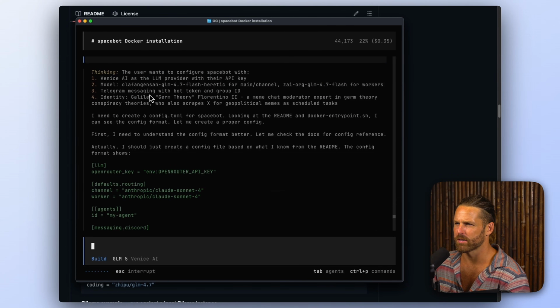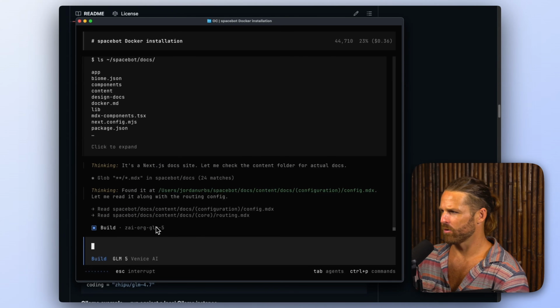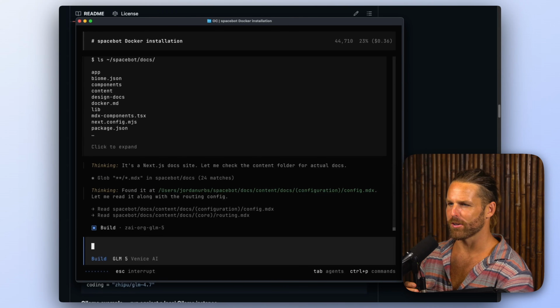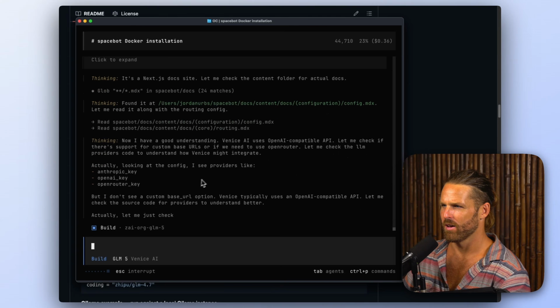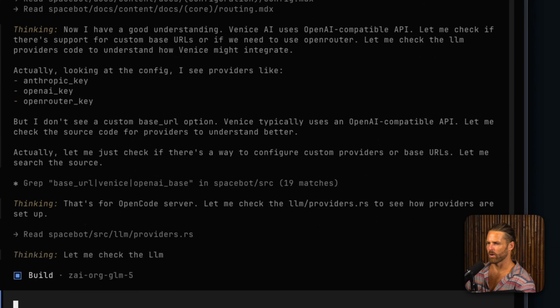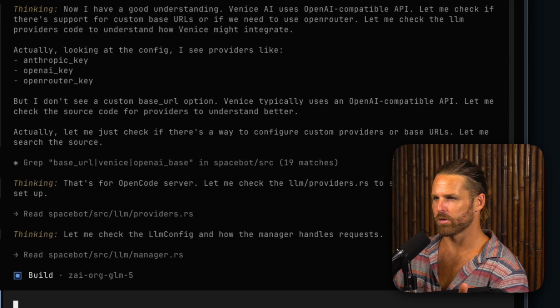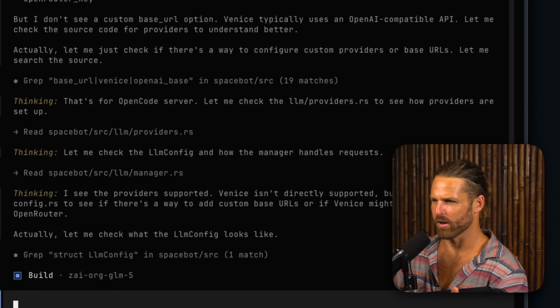I forgot to specify that Venice is OpenAI compatible. So let's see if it figures it out. I'm not sure it will. I don't really trust these open source models all the time. I kind of wish I would have just used Sonnet through Venice instead. Oh, it knows. Okay, cool. I figured that out. Custom base URL. Now I know it's possible, but I did use a Claude Sonnet model to set it up before on my other setup, but it'll figure it out, hopefully.